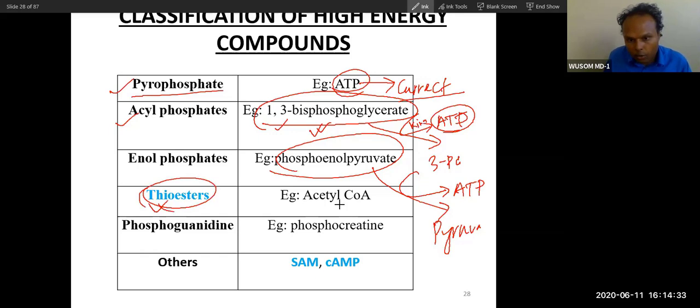So these thioesters are coenzyme A containing high energy compounds that we have seen producing ATP in the Krebs cycle. Acetyl and succinyl coenzyme A are examples. Succinyl coenzyme A produces ATP in the Krebs cycle, and acetyl coenzyme A drives a part of an anabolic, energy requiring process, the citrate synthase step in the Krebs cycle. And I told you cycle means it combines both: the endergonic process and the exergonic process combine in a pathway.